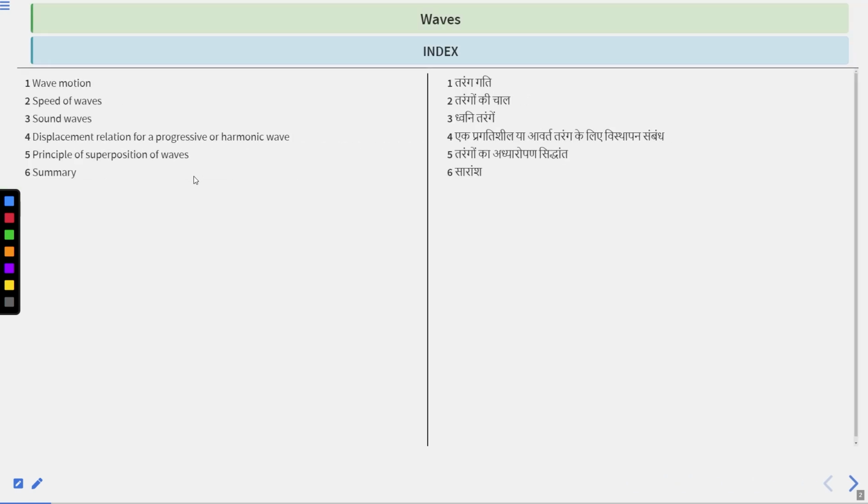In today's lecture we will cover first wave motion, second speed of waves, third sound waves, and fourth displacement relation for progressive or harmonic wave. Fifth is principle of superposition of waves, and last, summary. So these are the topics of today's lecture. We will discuss each one by one.